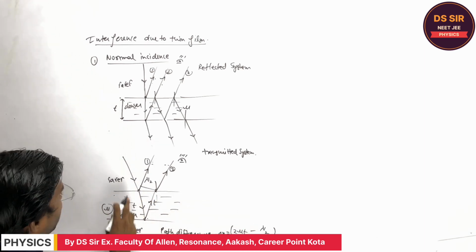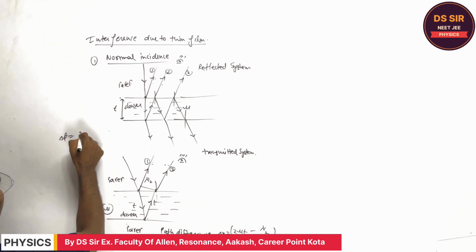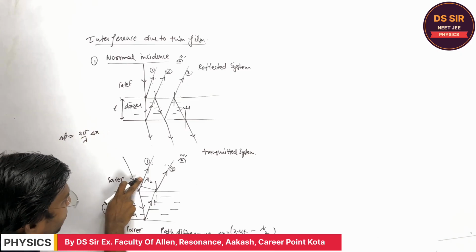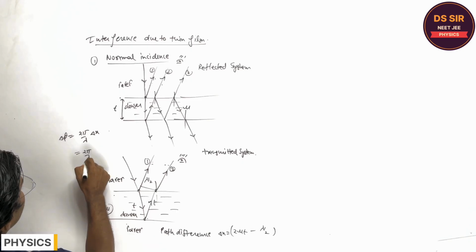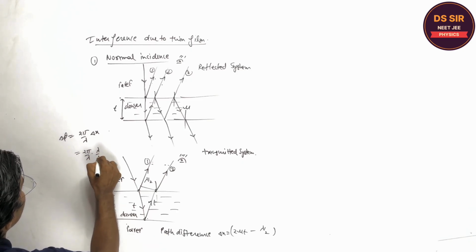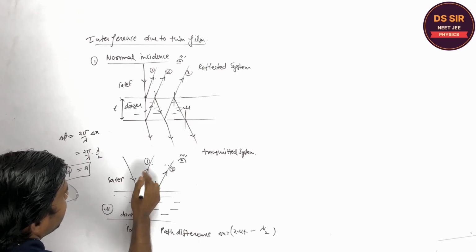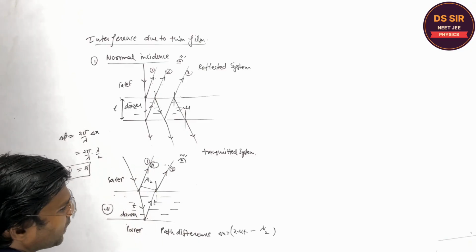Listen, one more thing. For delta phi equal to 2 pi by lambda into delta x, the extra path difference is lambda by 2. So this is pi. So the extra phase difference introduced is pi.